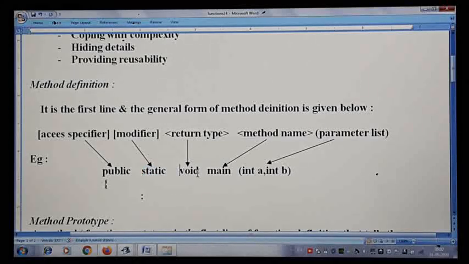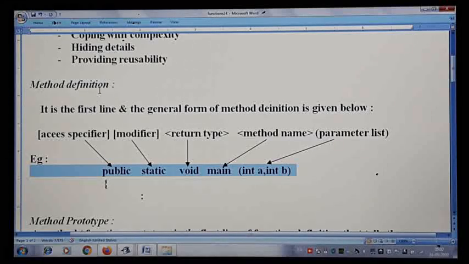Then followed by void. Void is nothing but the return type. I have put an arrow here, you can make it out. Void is the return type. Then main, what I have written, is the method name. Then followed by int a comma int b. What exactly is it? It is actually called the parameter list, or we also call it arguments. So this particular line, the very first line when you start to write your function, is called the method definition.